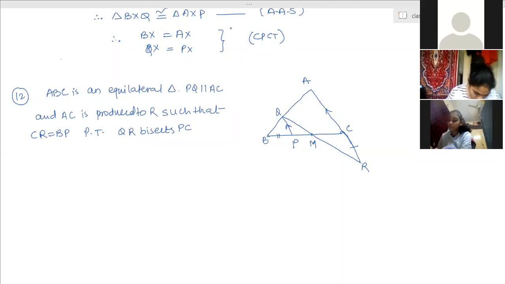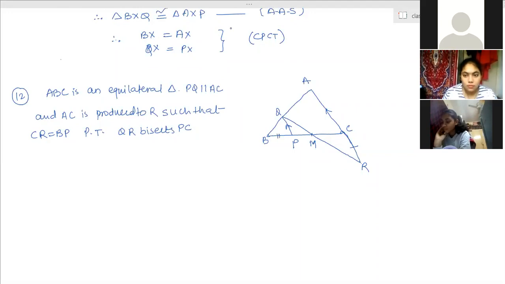Yes, what can be done? Any idea? Ma'am, we have to prove congruency between triangle QBM and MCR.